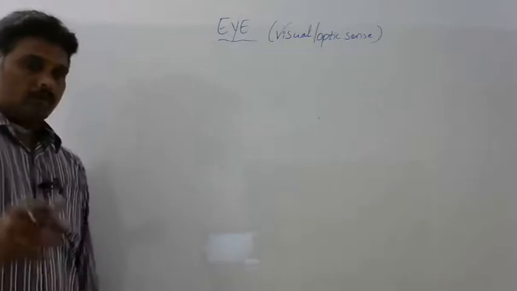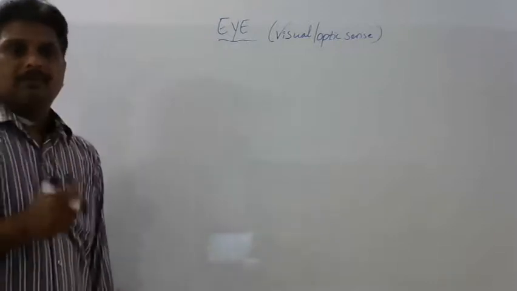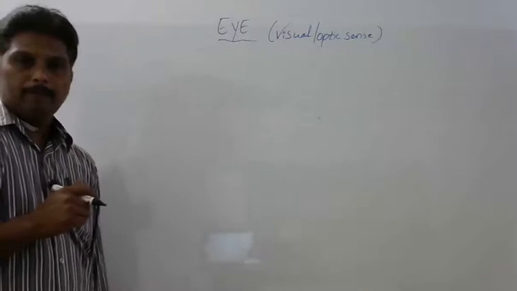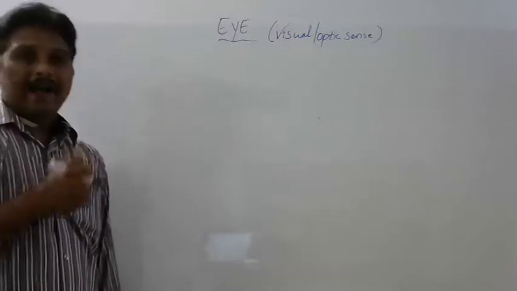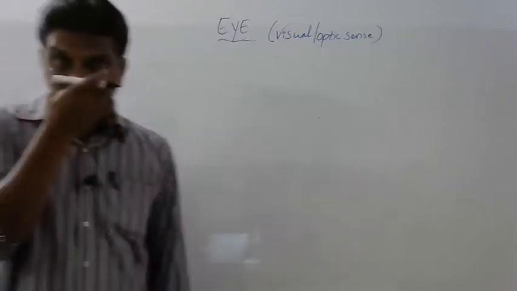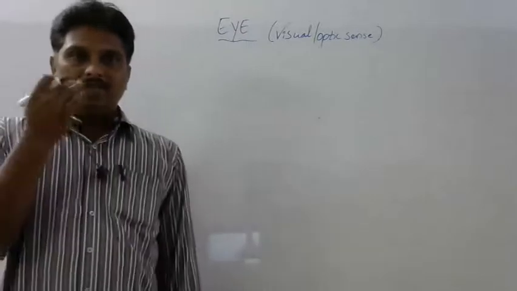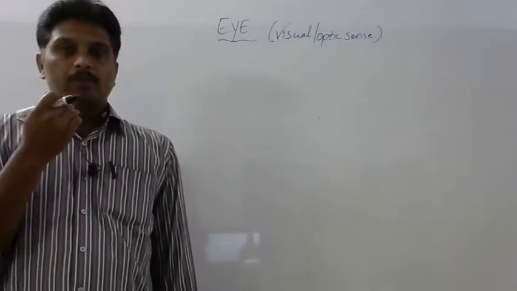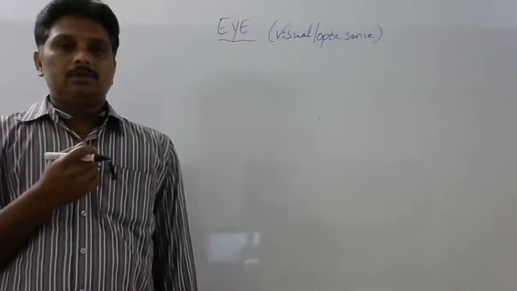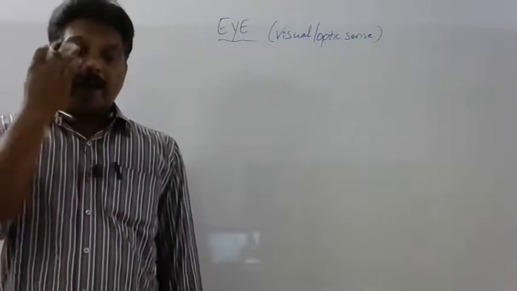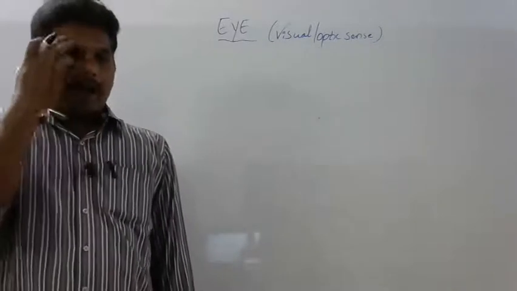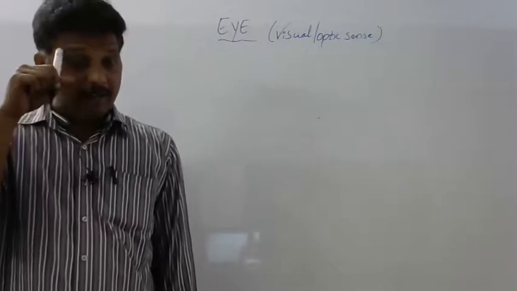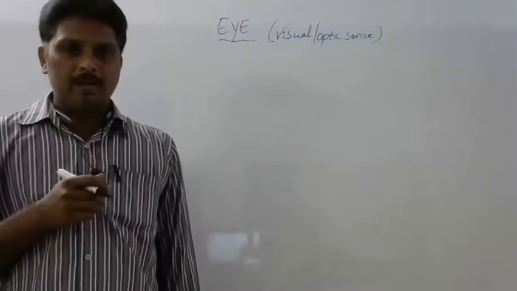There are a pair of eyes in our body. They are located in eye sockets, and these eyes are protected from outside by eyelids and eyebrows. How do eyebrows protect the eyes?